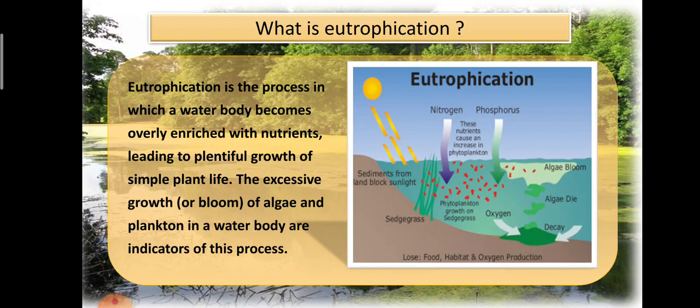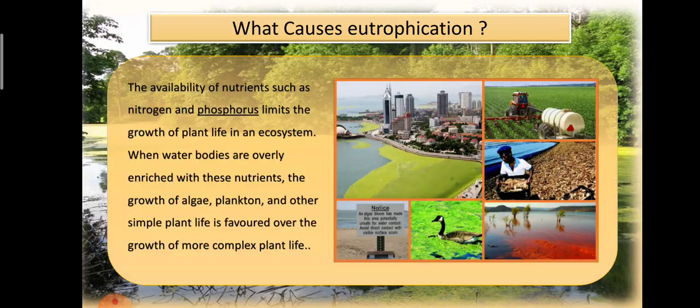Eutrophication is a process in which water bodies become overly enriched with nutrients, leading to plentiful growth of simple plant life. The excessive growth of algae or algal bloom and plankton in the water bodies are indicators of this process. So eventually the increase in nitrogen and phosphorus contents in the water bodies leads to algal bloom, and it leads to uncontrolled growth of primary producers such as algae and other small plant varieties, and also it leads to the decrease in the oxygen. We are going to discuss this in detail in further slides.